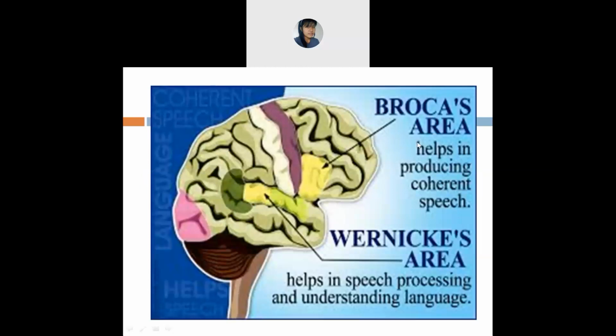So these two are the areas which we were talking about, which is Broca's area. This one lies at the where? Which area? Frontal, temporal, which lobe? Broca's area? Frontal lobe, ma'am. Yes, frontal. Next is the Wernicke's area. What was the name of the lobe? Wernicke's area? Temporal lobe. Yes, temporal lobe. Okay, very good.